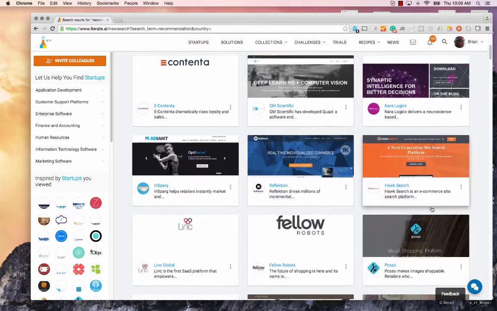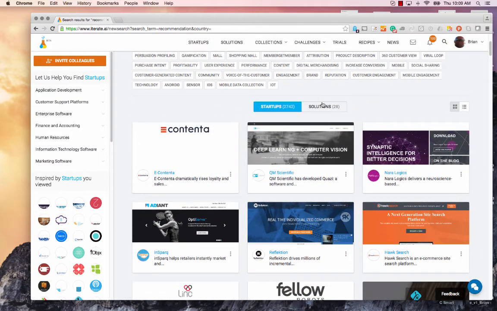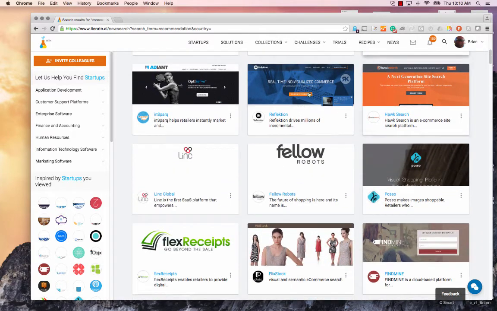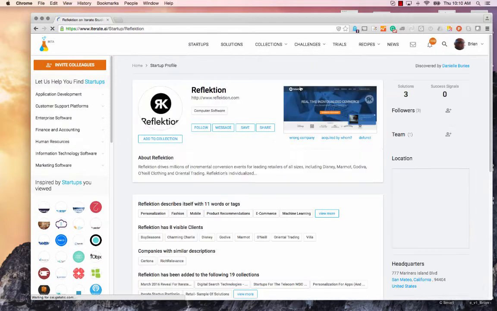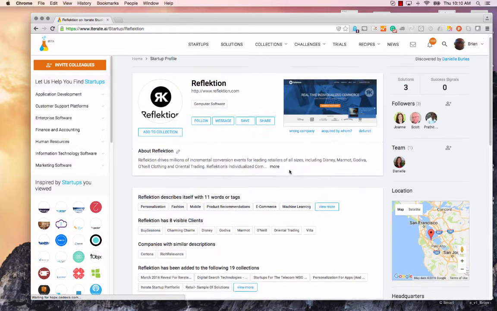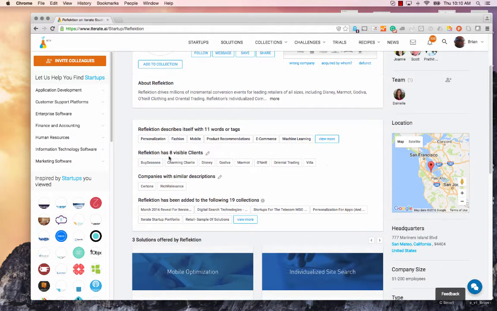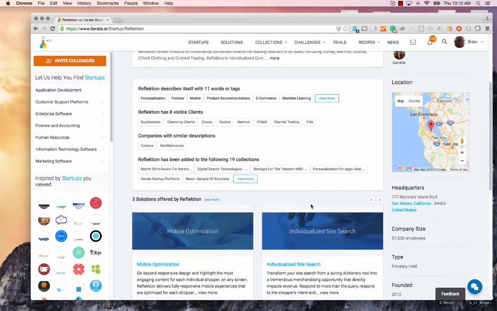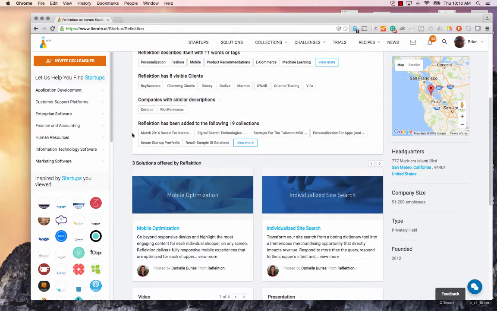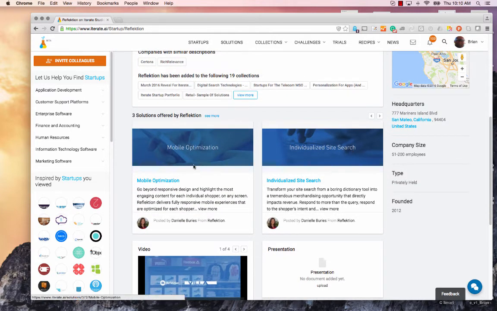And then you see a list of startups as well as solutions. Solutions are basically problems, business or technology problems that these startups are trying to solve. And let me click on one of the startups here, Reflection. Seems very interesting. So you see the information of the startup, you can follow the startups, you can see members from the startups who have signed up. You do see their existing clients and companies with similar solutions, as well as collections or lists that they have been added to. You do see the solutions at the bottom here.